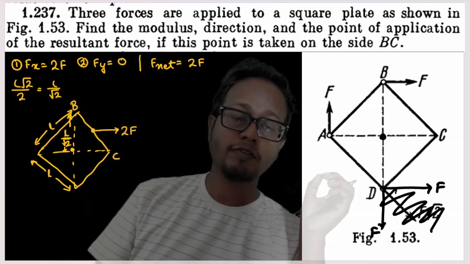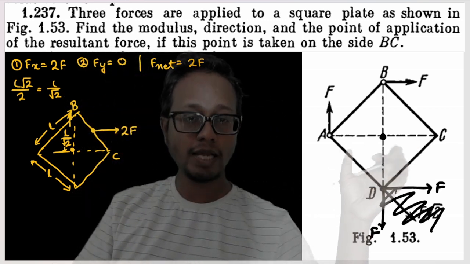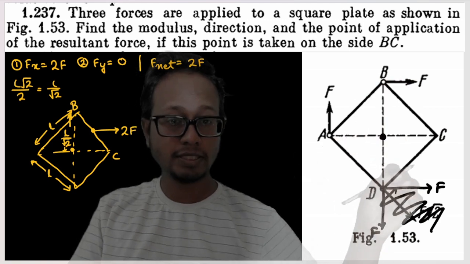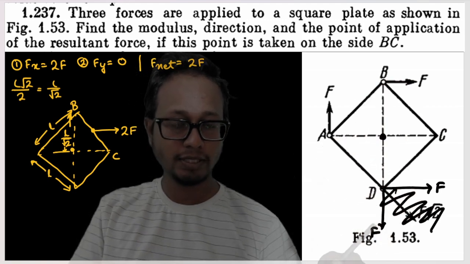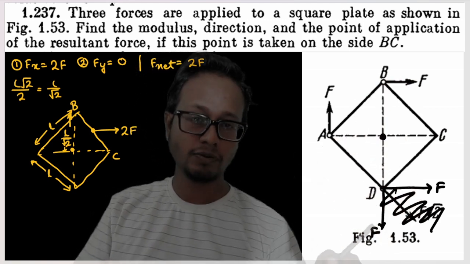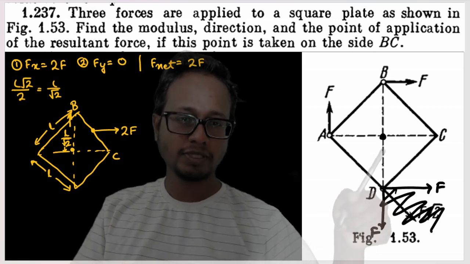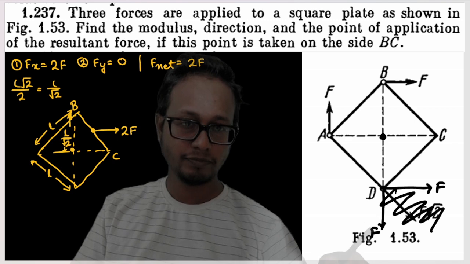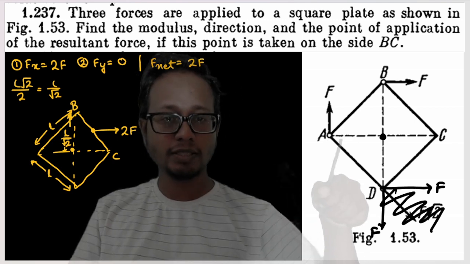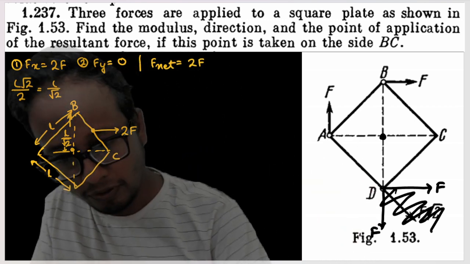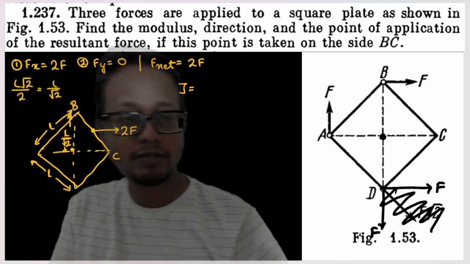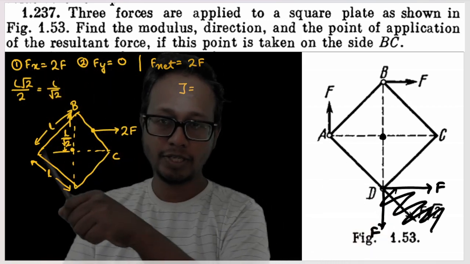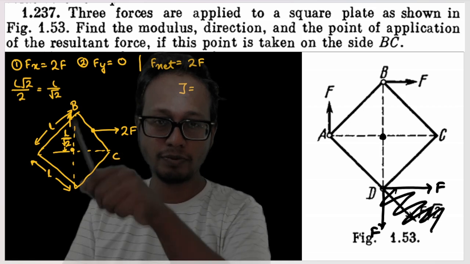Now see. The first part of the question: let us find out the torque about the center due to all these forces. This force is clockwise, this force is clockwise, this force is anti-clockwise, and the torque due to this force is 0. Why? Because for this force, the angle between the r vector and the force vector is 0. So the torque due to this force is nothing but this length into force. So the net torque is equal to this length. This length is nothing but L by root 2, isn't it? Due to symmetry, this is also L by root 2, and this is also L by root 2.